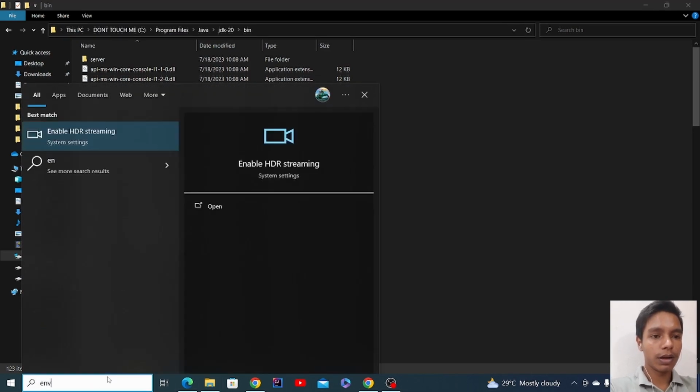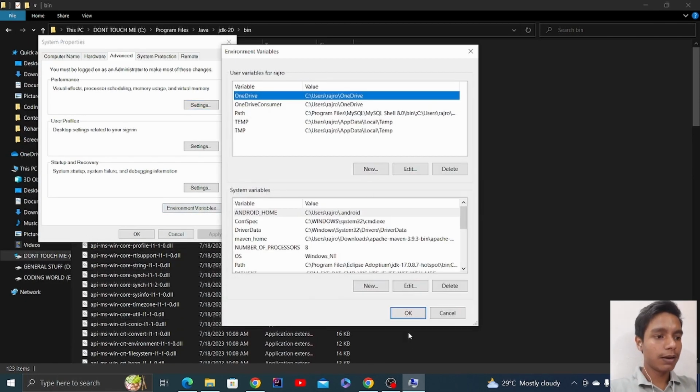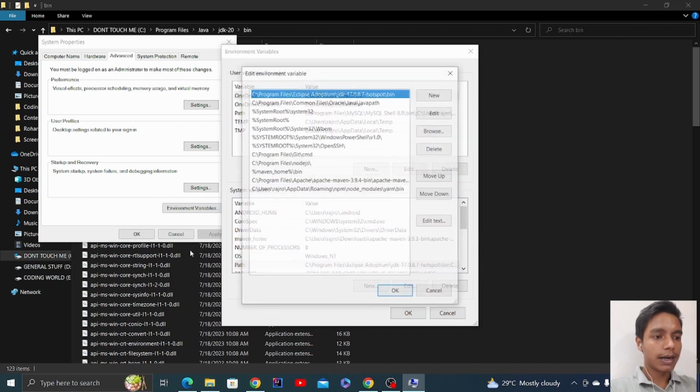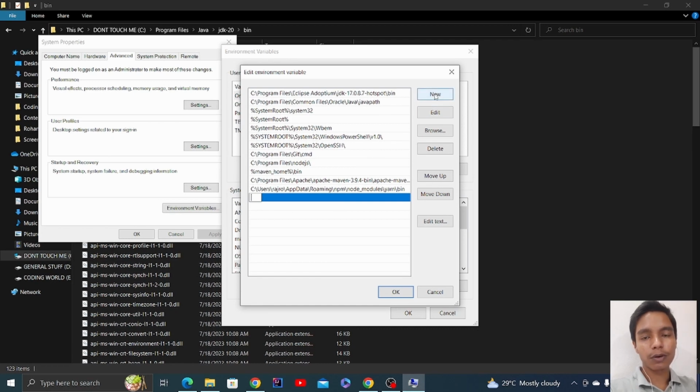You can open environment variables here. You can go to the Path section and say edit. I have already defined the path, so I'm not going to do that again, but you can do this. You click on the New button, and then you just add this path like this, right? I'm already done with this, so I'm not going to do that.